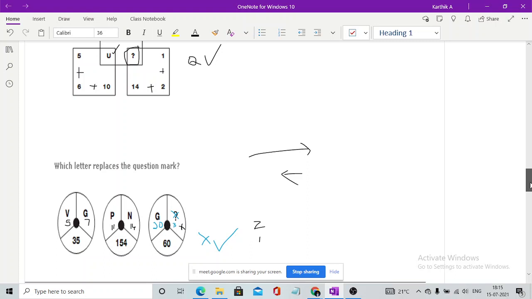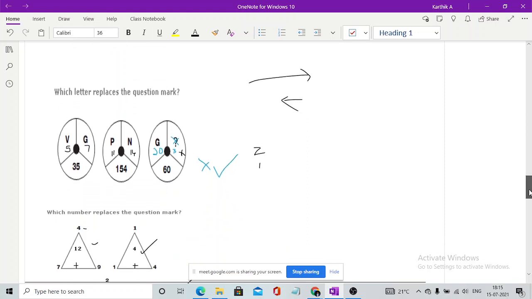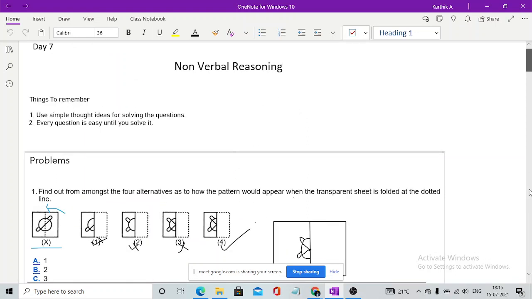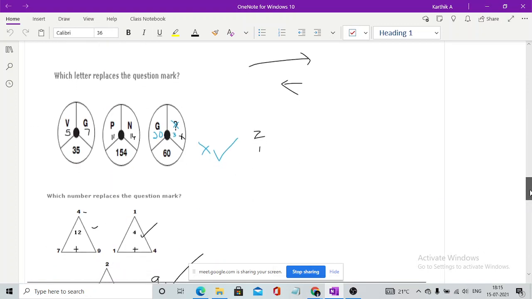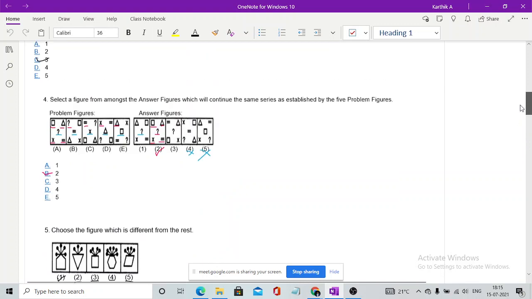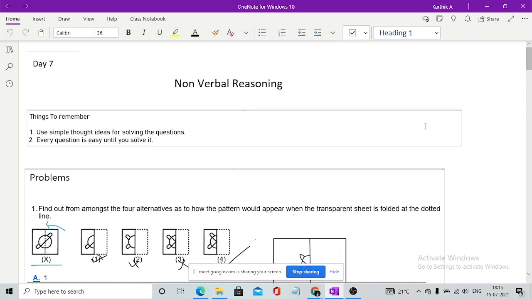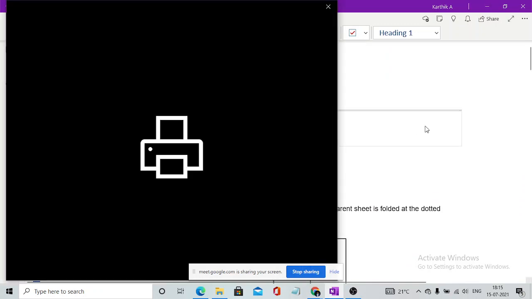Or else you guys can go with Prepinsta as well. That is the best website which gives you the perfect explanation of this. They won't be explaining each and every step. They'll be giving the answers in sentences, where you should understand and solve it by yourself. This is how this part works. This is all about today's session.